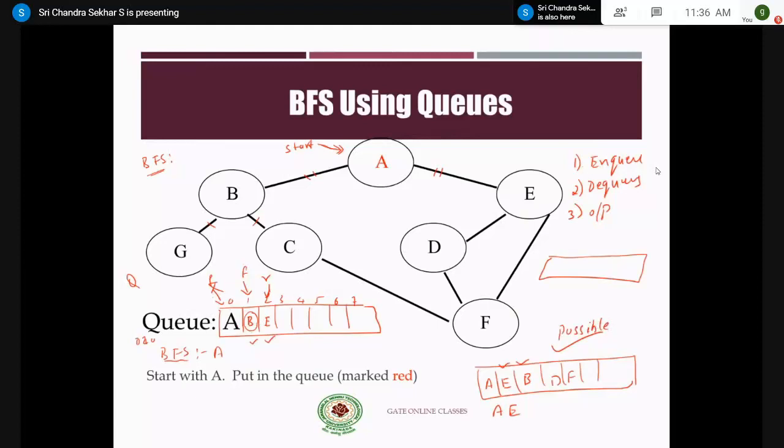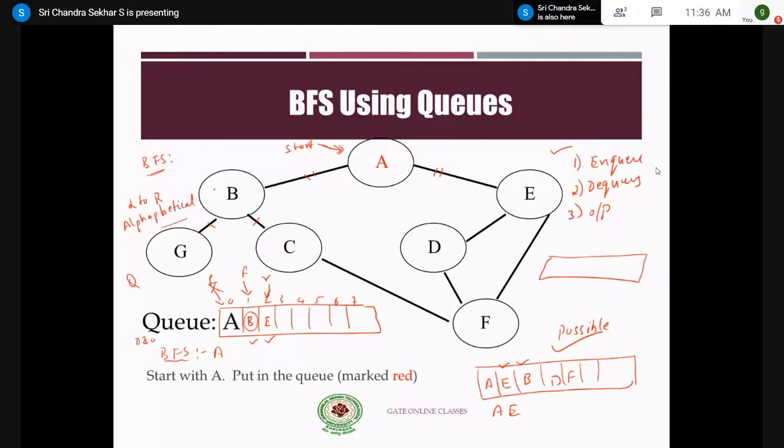Now we have the front part as B. The first step is to enqueue the adjacent elements of B. What are the adjacent elements of B? It is G and C. My convention is left to right only, and it is alphabetical in nature. That is, I follow the lexicographical order. Lexicographical order means dictionary order.